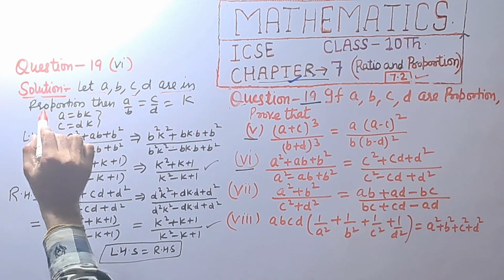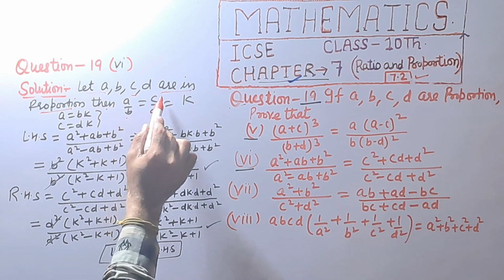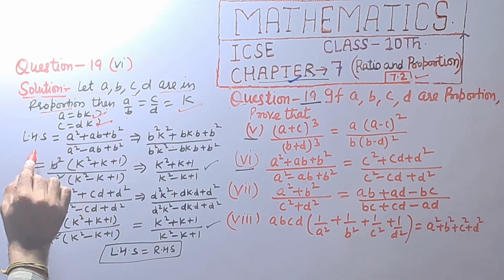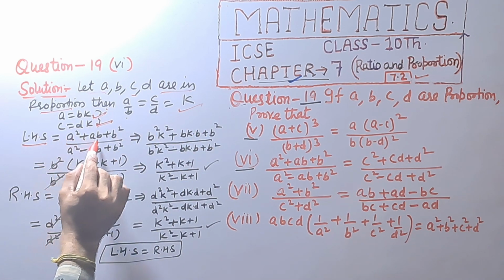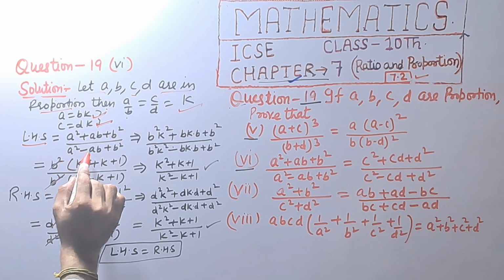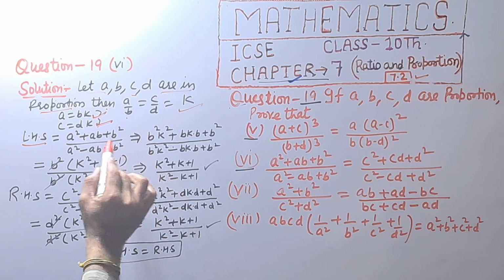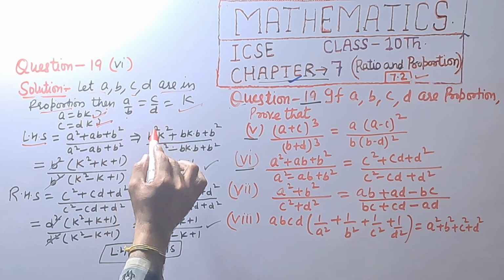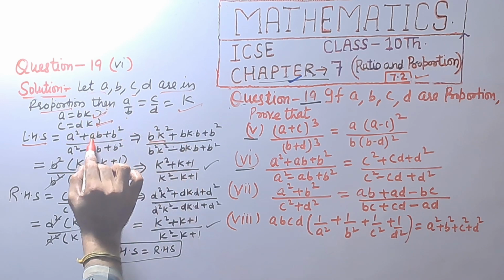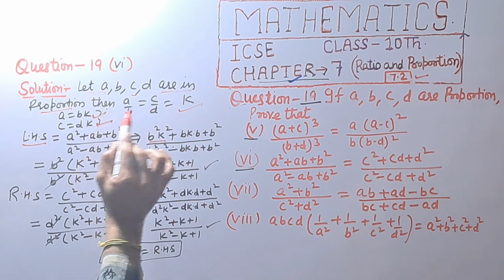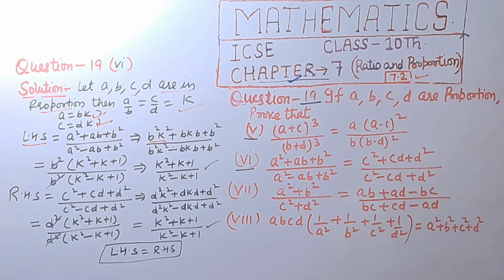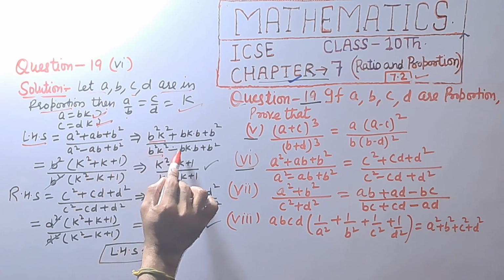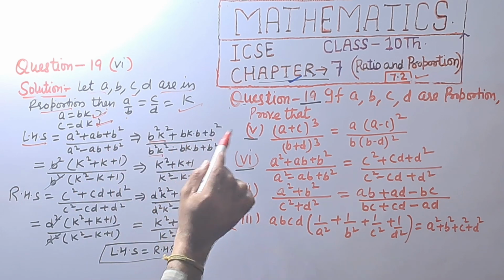Let A, B, C, D be in proportion, then A upon B is equal to C upon D equal to K. A is BK and C is DK. Left hand side: A square plus AB plus B square upon A square minus AB plus B square. We are putting A equal to Bk, so A square is B square k square plus bk into b plus b square, divided by b square k square minus bk into b plus b square.